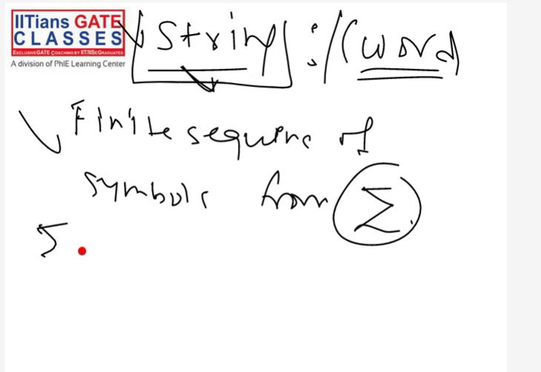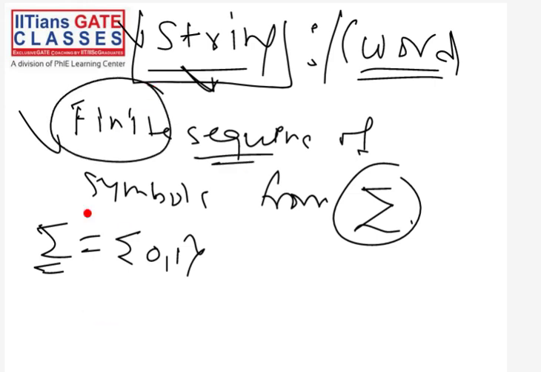For example, if your sigma is 0, 1, let's assume this is your input alphabet, then what will be a string? A string is nothing but a finite sequence of symbols from sigma. If this is your sigma, then this is a string, because this is a finite sequence of symbols from sigma.